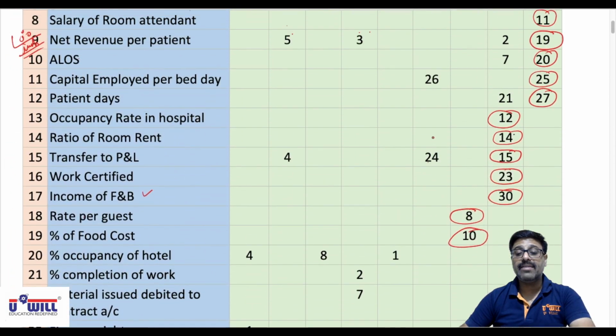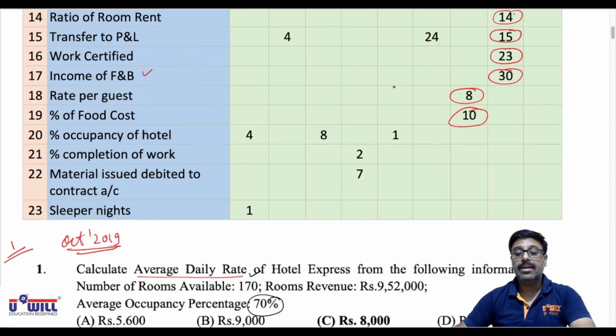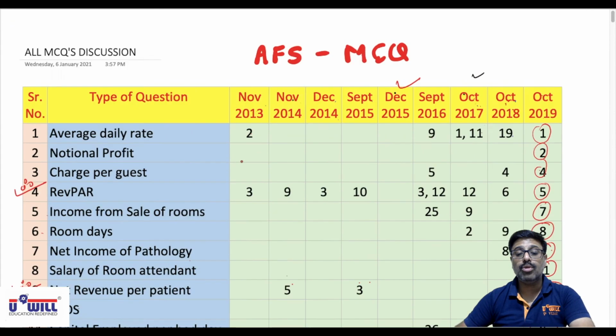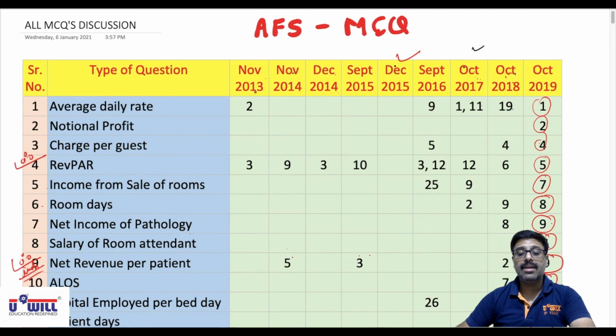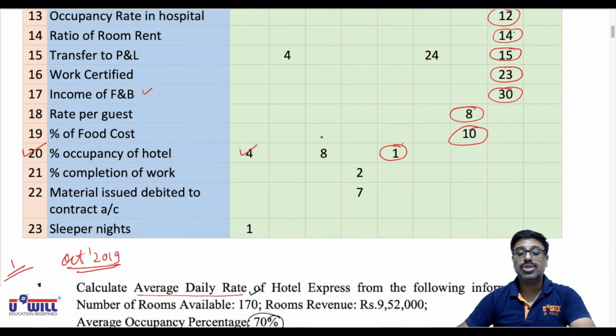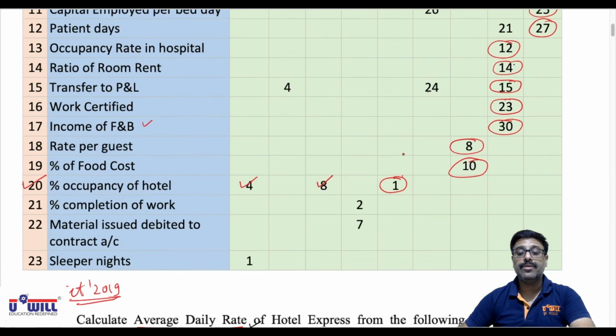Now straight away go to December 2015's exams. Okay. December 2015's exams, question 1 is percentage occupancy of hotel, and two more similar questions have been asked: November 2013 question 4, December 2014's question 8. These two you'll try on your own. So I am taking up December 2015's question 1.